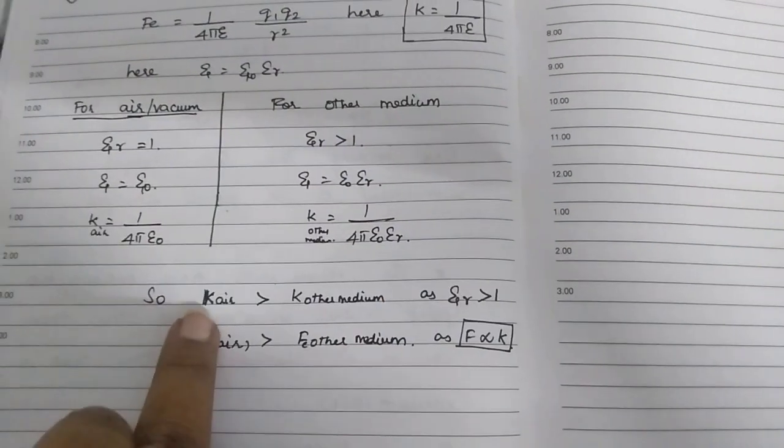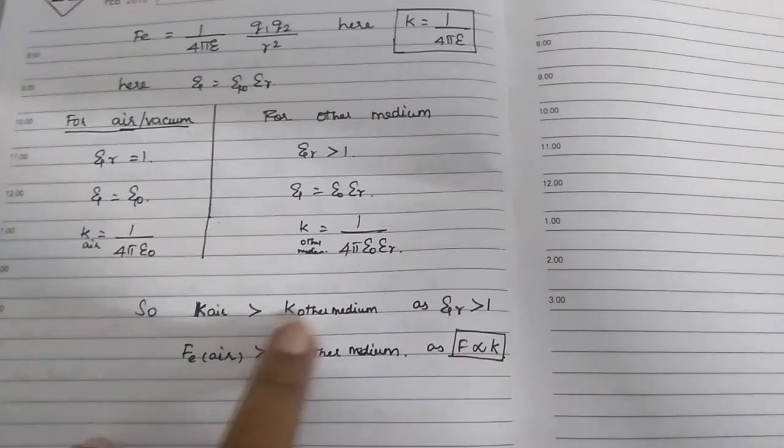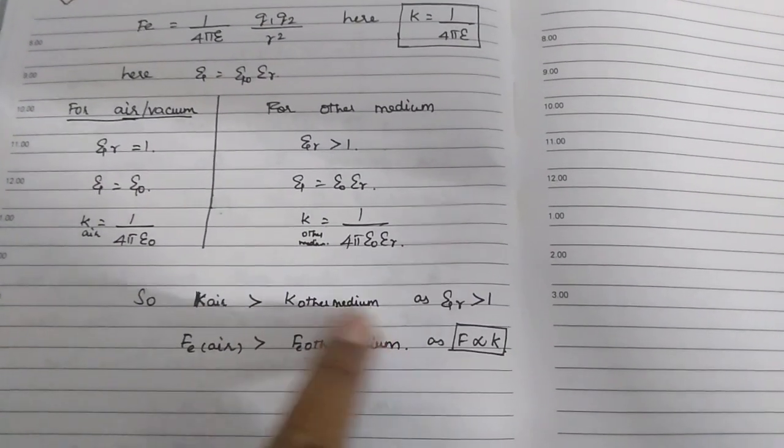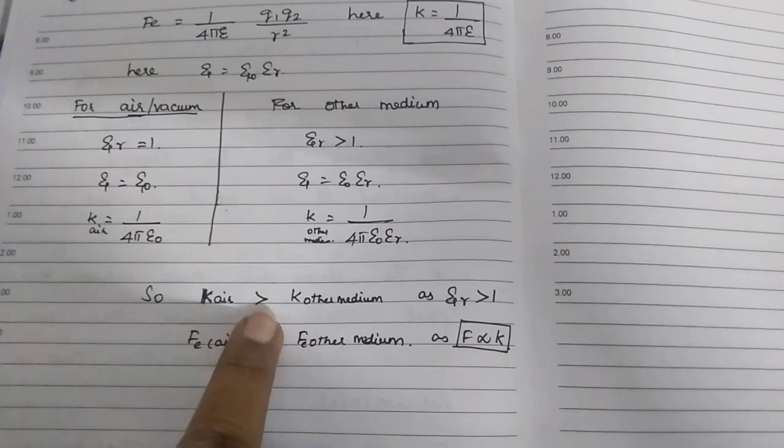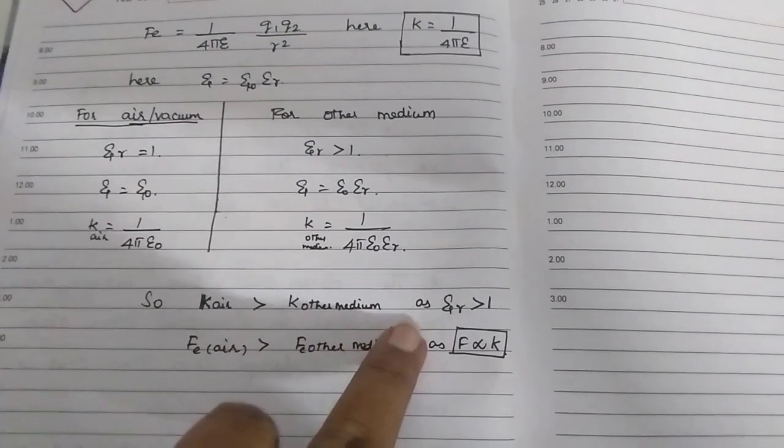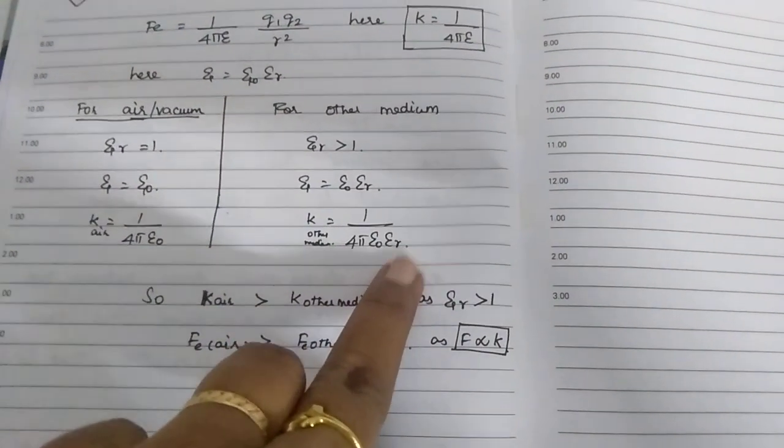So K air is greater than K other medium, as epsilon r is greater than 1.